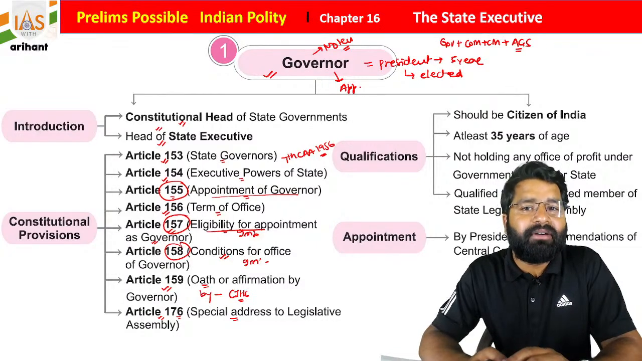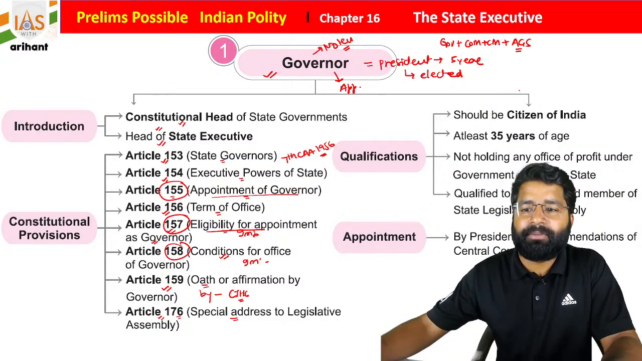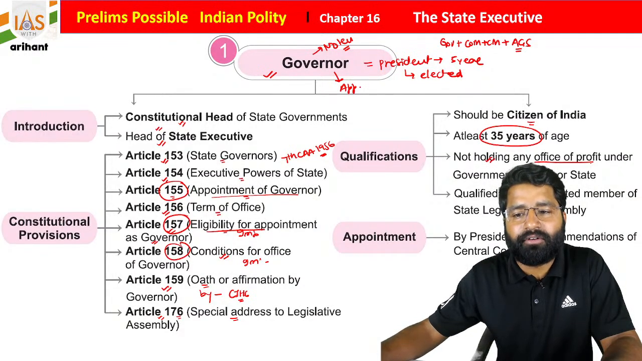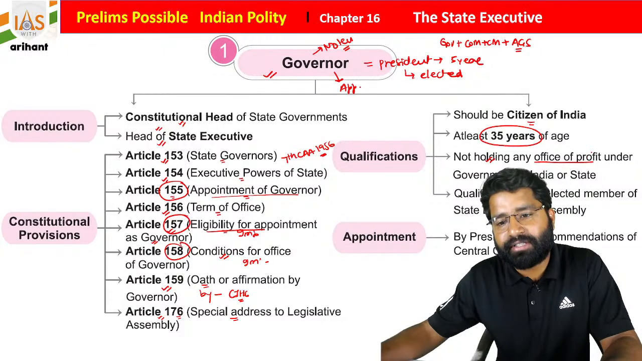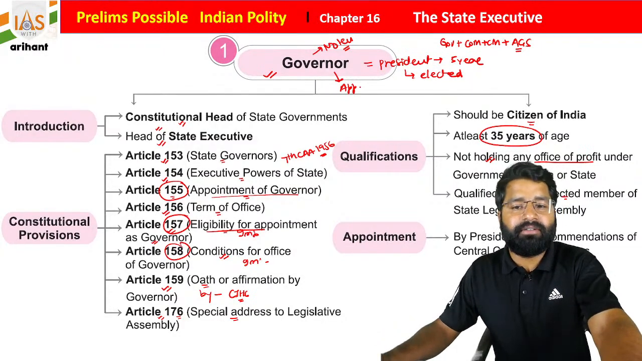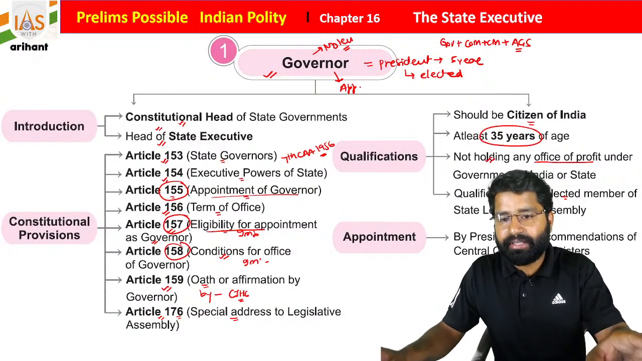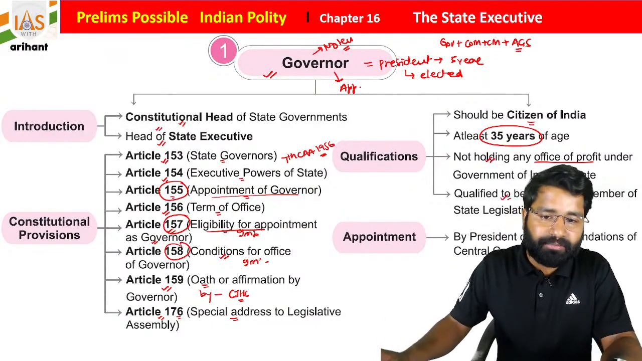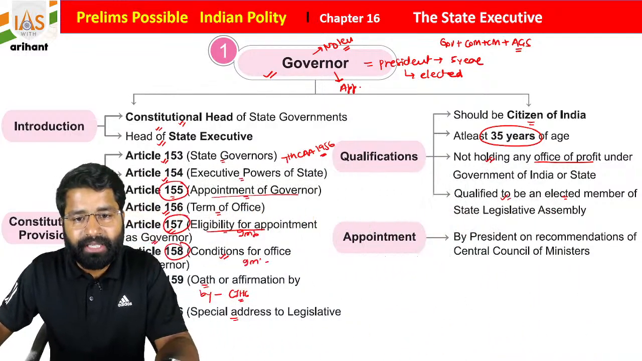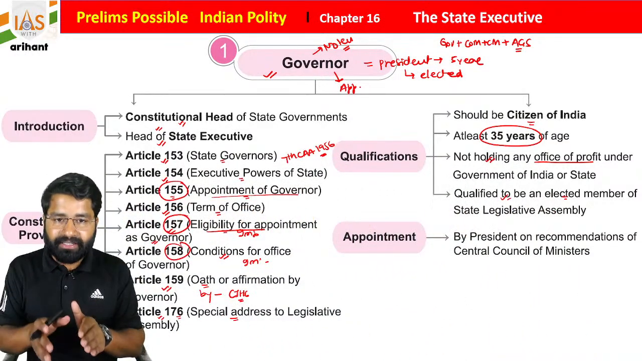Who can be the governor of a state, students? The person must have completed 35 years of age, must be a citizen of India, must not hold any office of profit under the government of India or the state, and must be qualified to be an elected member of the state legislative assembly. As I told you, it is not compulsory that he must be a part of it, but yes, he must be qualified to be a part of the state legislative assembly, students.